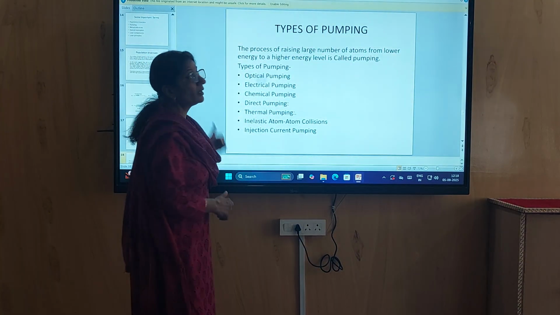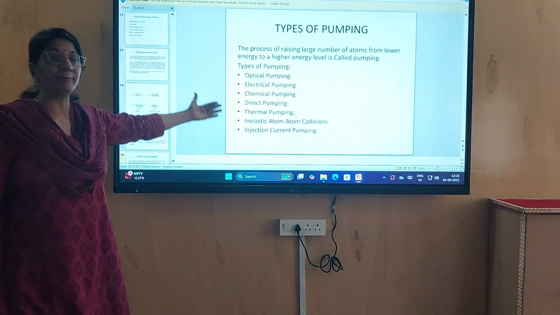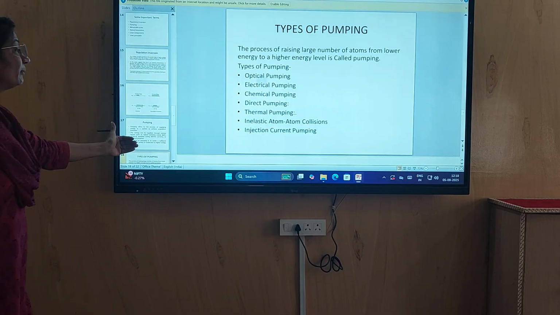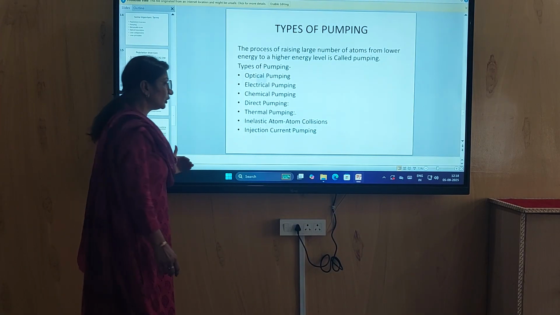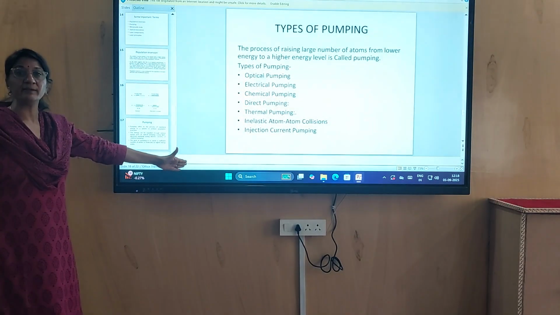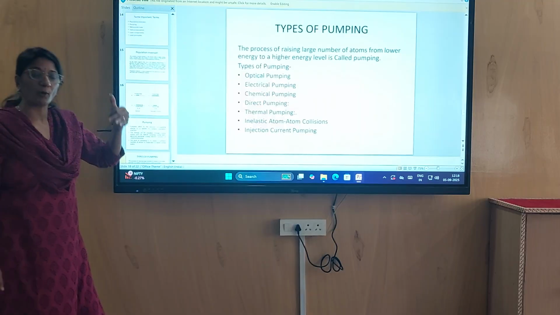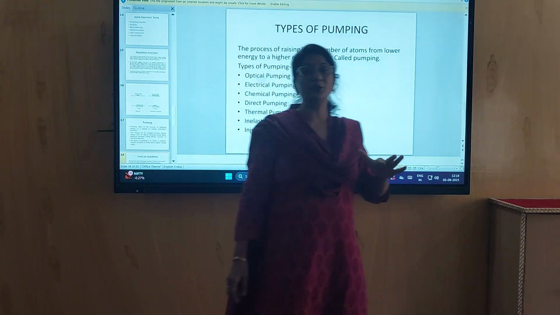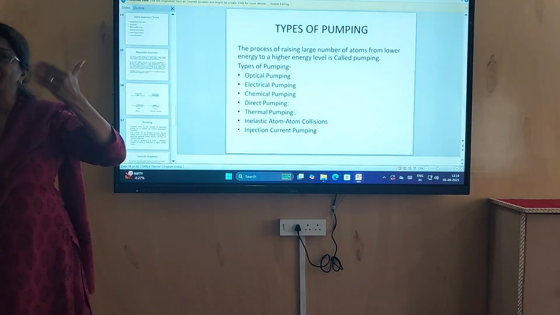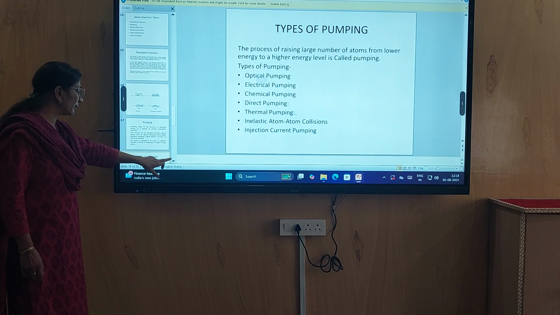There are many types of pumping, like optical pumping, electrical pumping, chemical pumping, direct pumping, thermal pumping, inelastic atom-atom collision, and injection current pumping. These are the many types of pumping performed in a device so that we can create population inversion, that is, more atoms in the excited state and fewer atoms in the ground state. Now we will understand these pumping processes one by one.